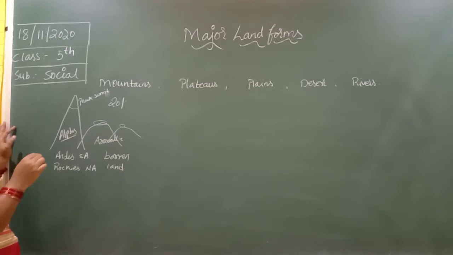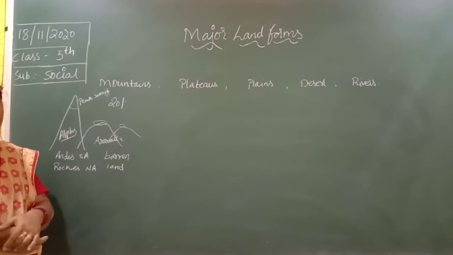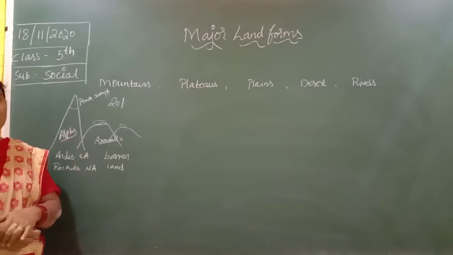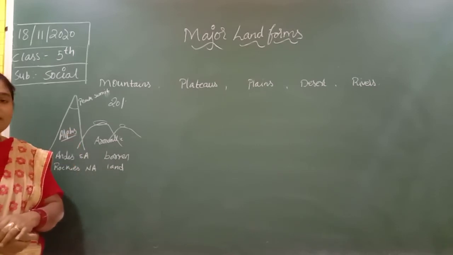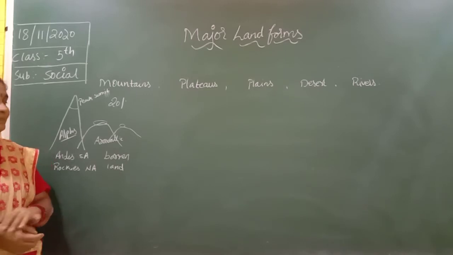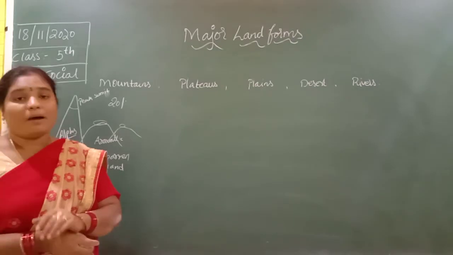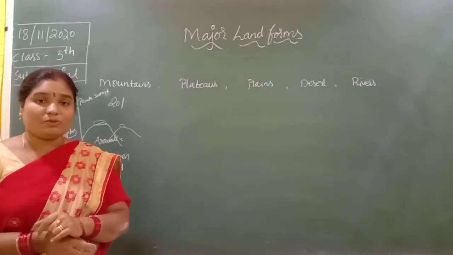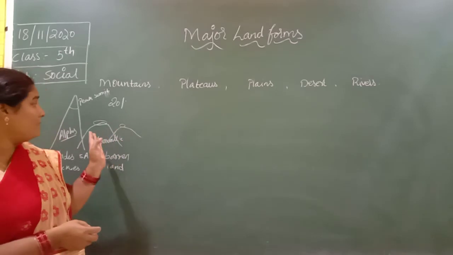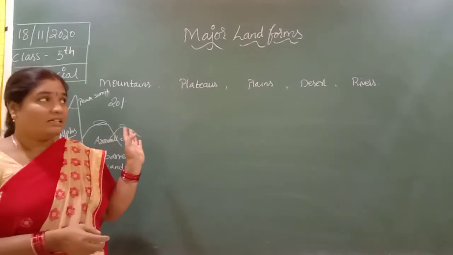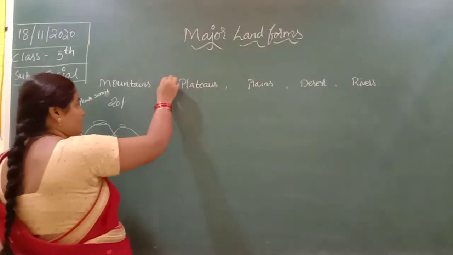The mountains are not capable for agriculture, for cultivating the land, so it is not suitable for farming. This is because of the climate. It is less dense in population, so the people cannot live here due to the climate.